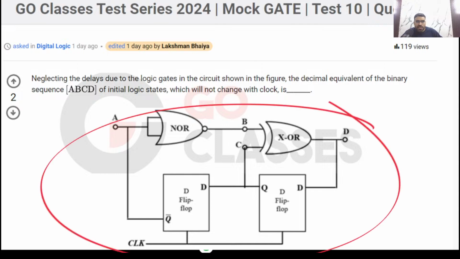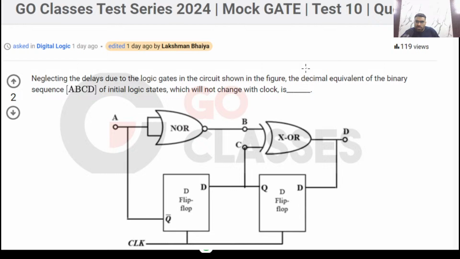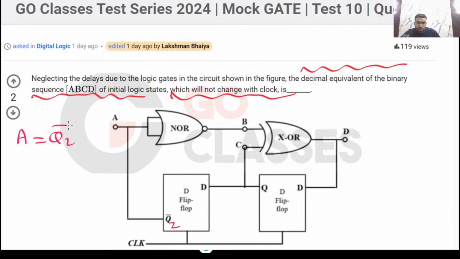See, very simple. Circuit is given to you. The question is asking the decimal equivalent of binary sequence of initial logic states which will not change with the clock. So easily you can do this. First, what you need to do? First, you find out everything in this diagram. For example, what is A? A is basically your Q2 bar.